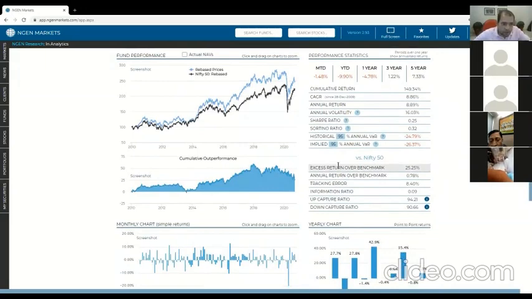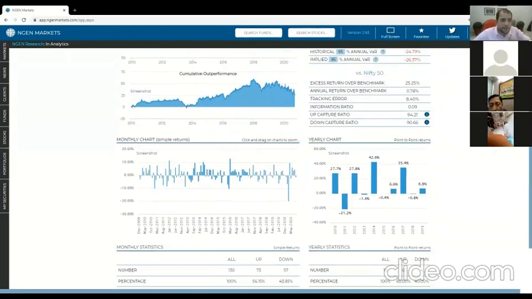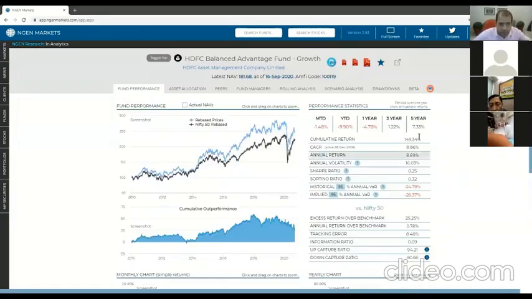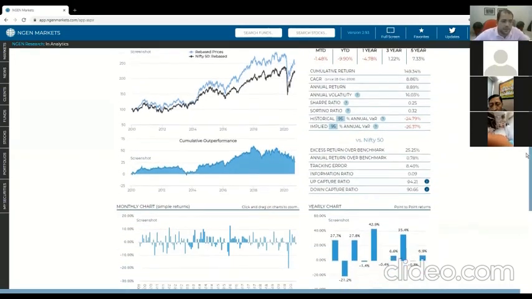Below this, you'll actually see some relative returns. So, of course, what you see here is alpha. Then you see tracking error, information ratio. You also see capture ratios. People have sometimes asked us about the calculations of this. Now, everything you see here is calculated by us, so we can give you an exact answer for why that number is what it is.